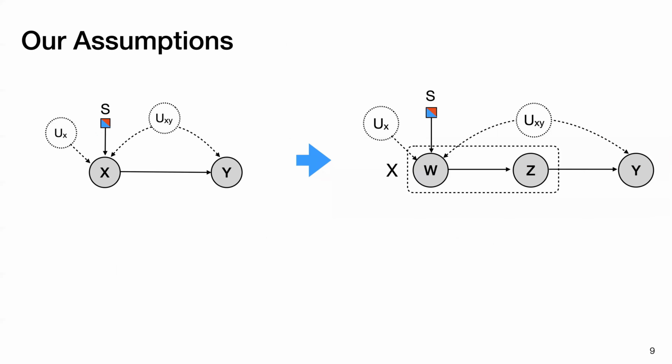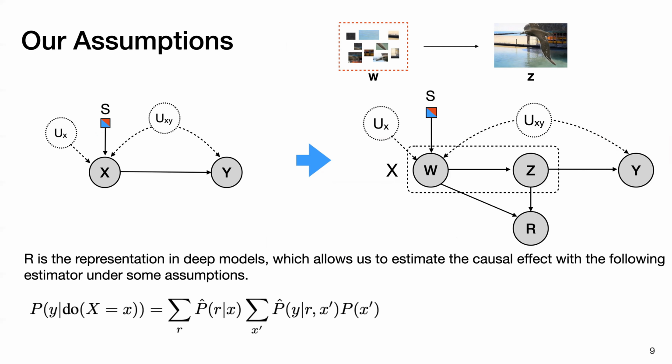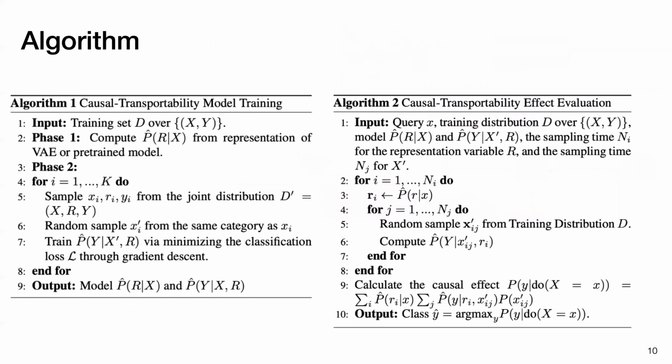Our model assumes the image is constructed from spurious variables W that contain background image patches, and W then forms a shape Z that causes the image category Y. The representation in a deep model is used as a proxy, similar to the front-door variable, which allows us to estimate the causal effect from observational data with the following estimator and assumptions that can be empirically satisfied. Here's the algorithm we use in learning and evaluating the model.